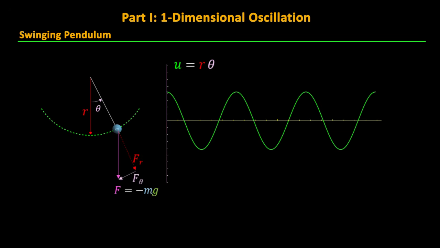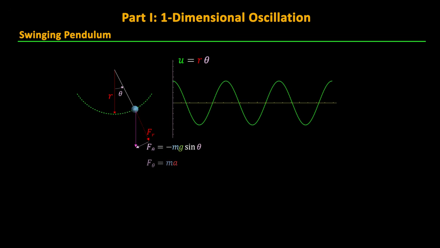Decomposing this force into our polar coordinate components gives a radial component of mg cosine theta that gets balanced by the tension in the string holding the mass, and a tangent component of mg sine theta that accelerates our mass back towards zero displacement. So let's use Newton's law of F equals ma to calculate acceleration in the tangent direction. The m's cancel, giving negative g sine theta equals acceleration.